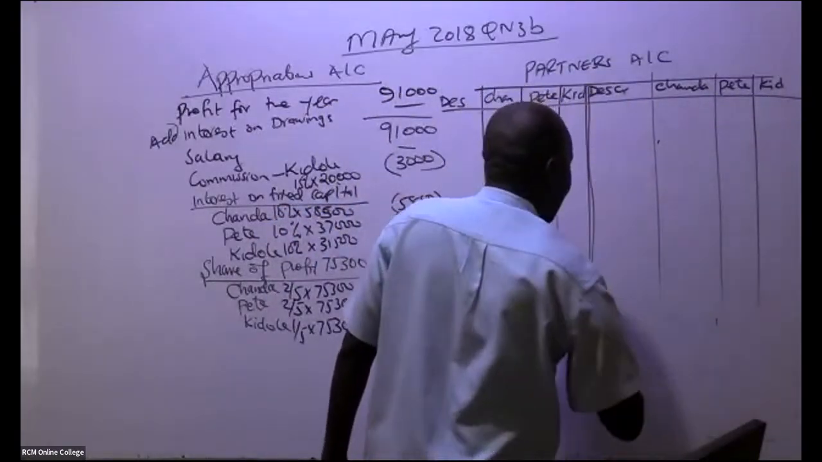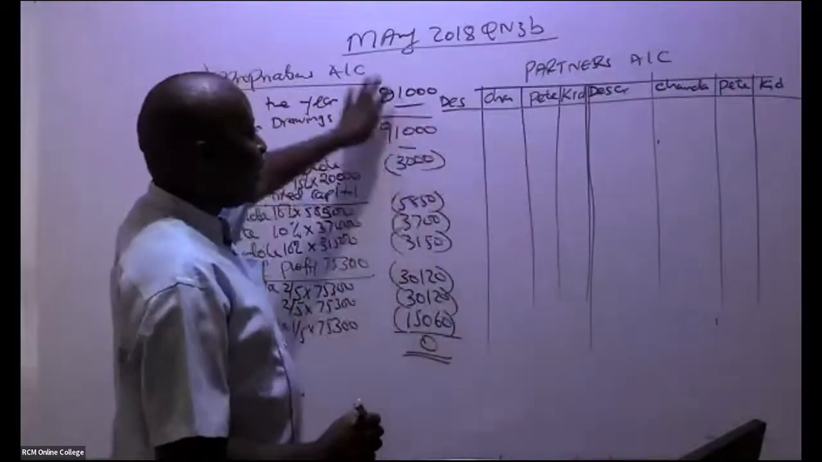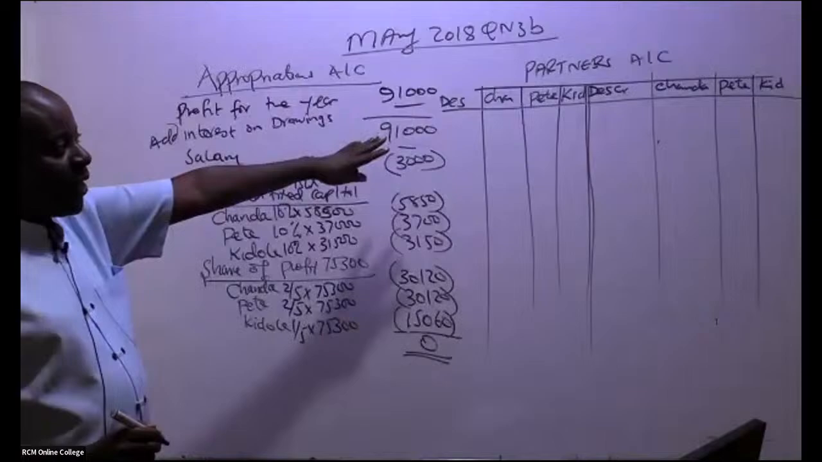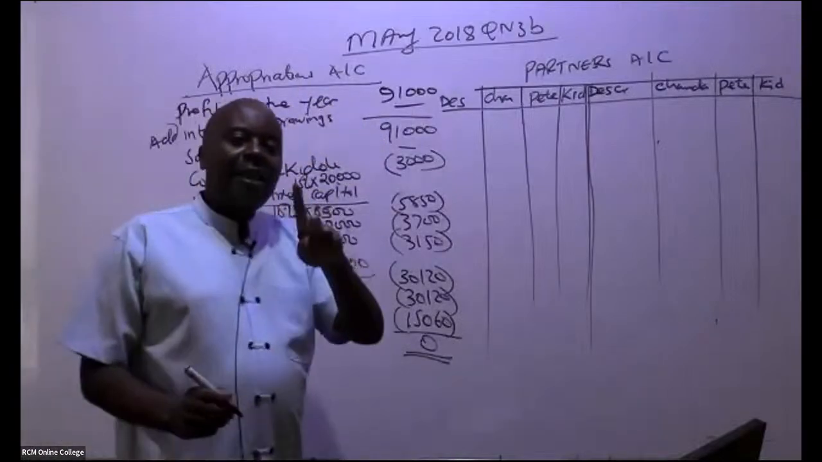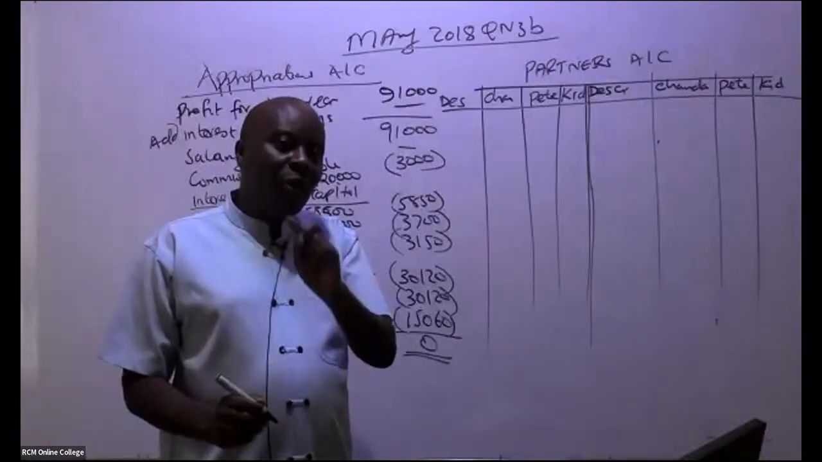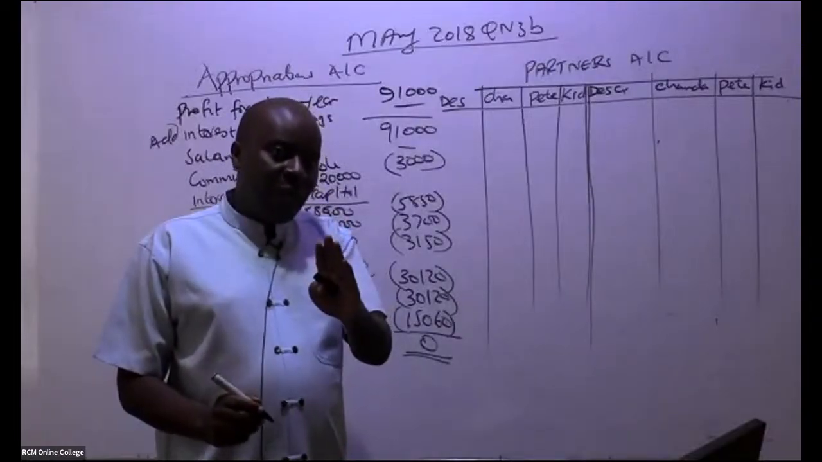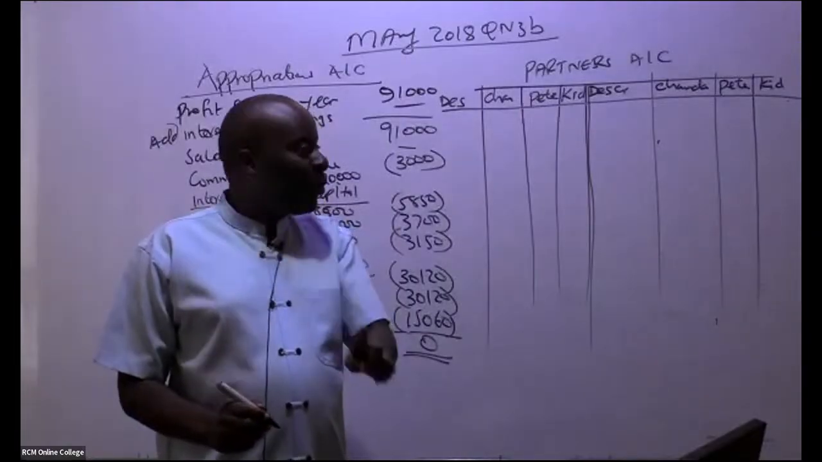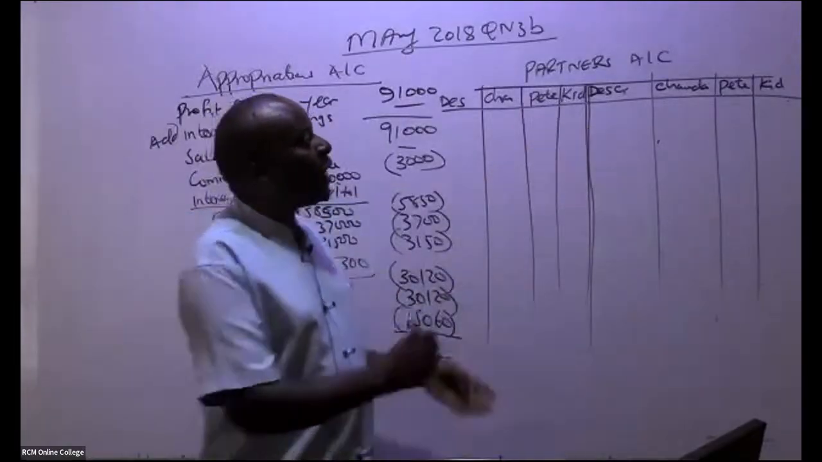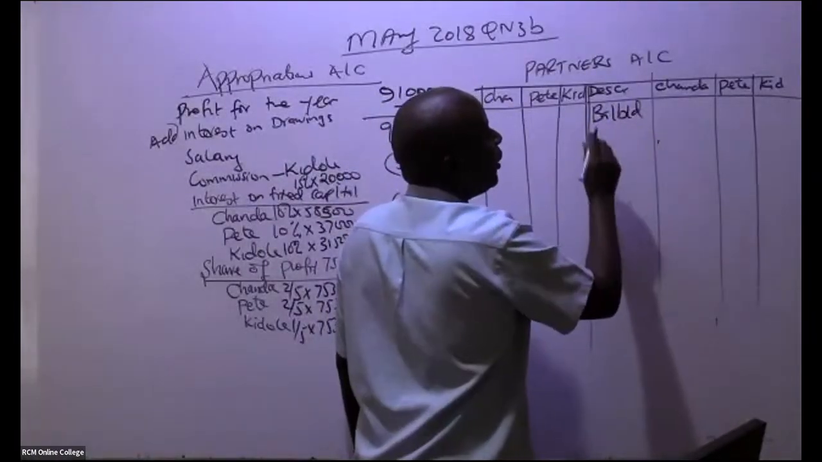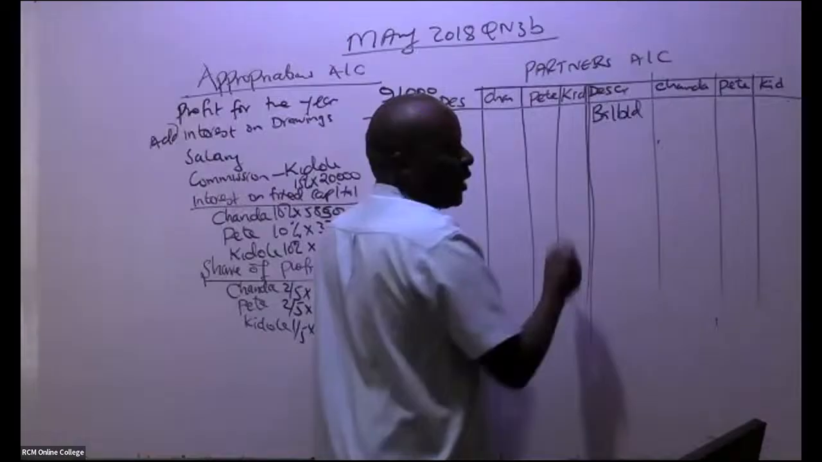So free marks, now they are starting from here. Remember, no mark will be given to you for the previous part, but now free marks are starting from here. Remember, partners, whenever they have capital with us, the capital will be on the credit side. So if you go to their trial balance and you see they have capital on the credit, you just bring it here. So we start with balance brought down.